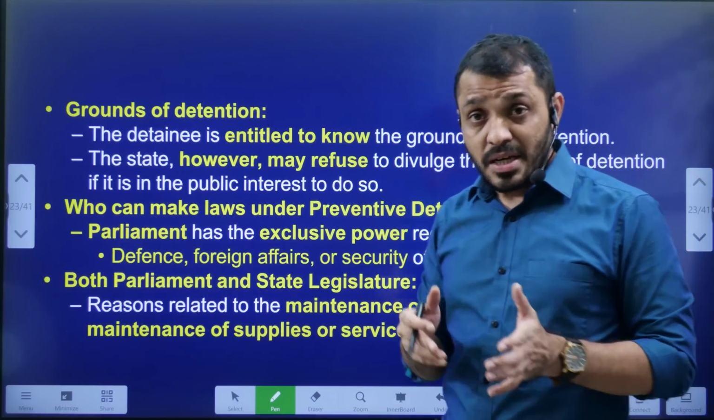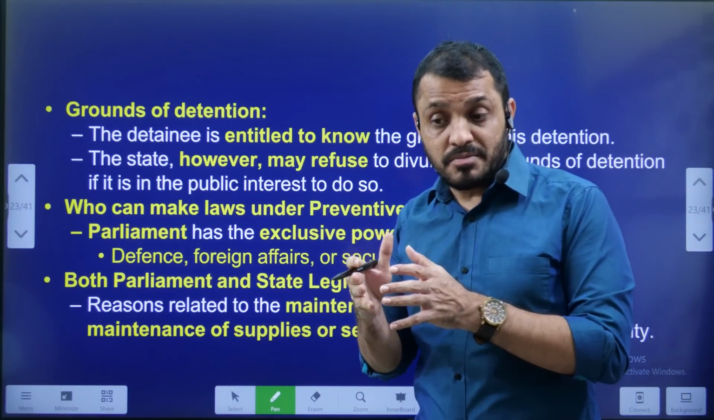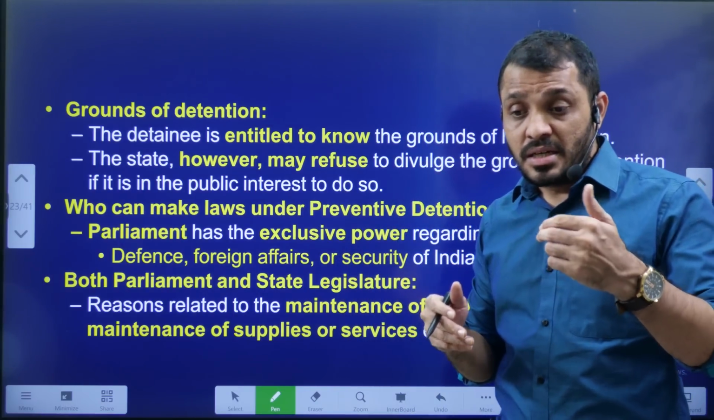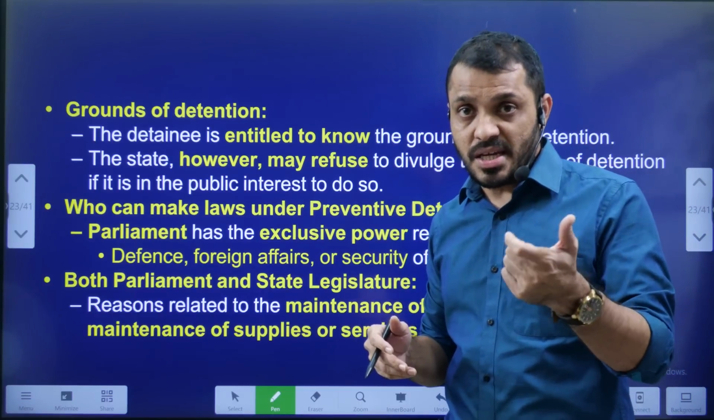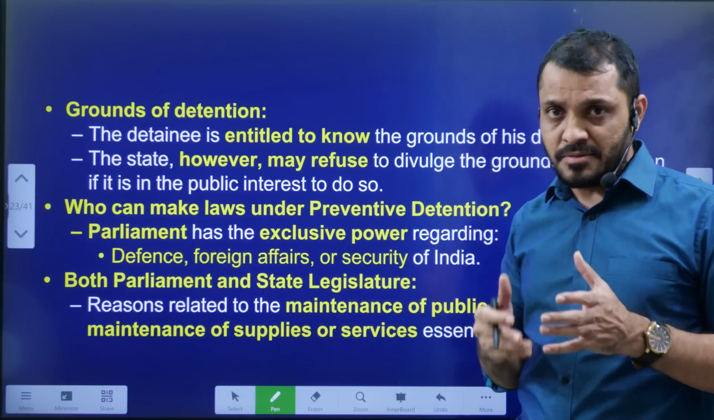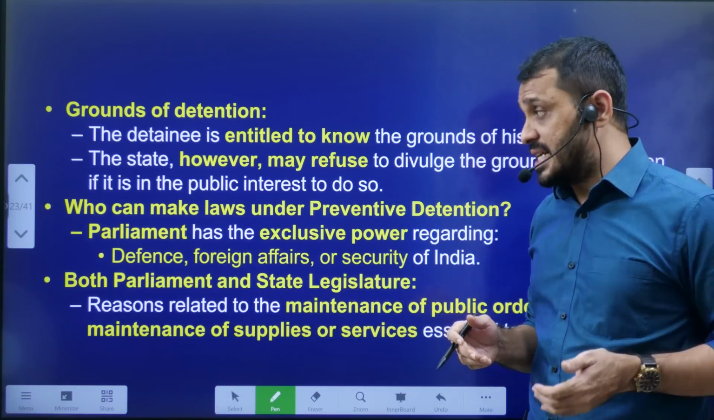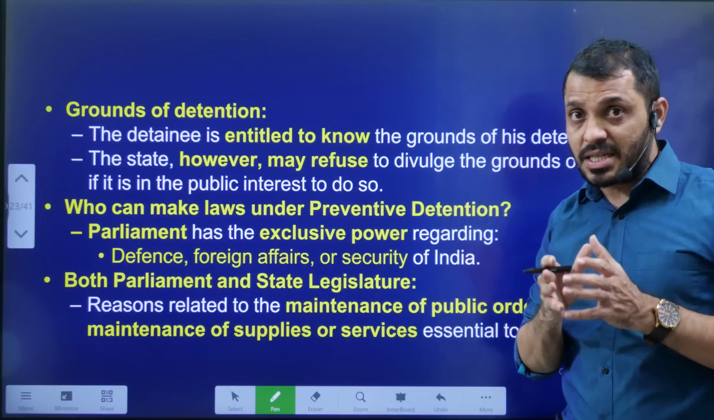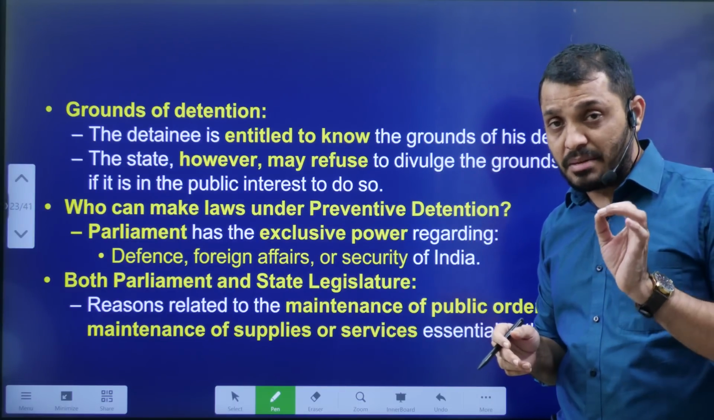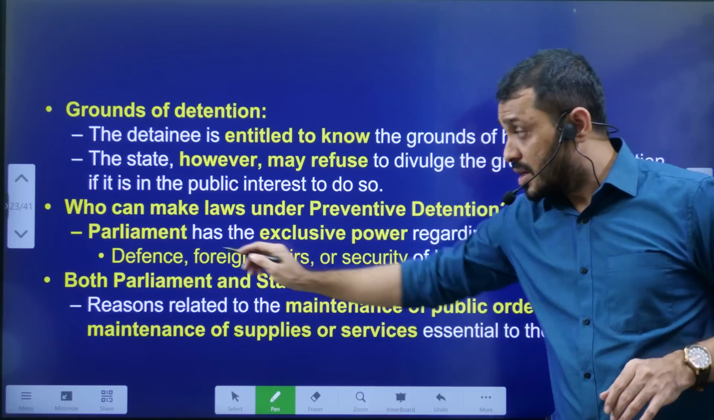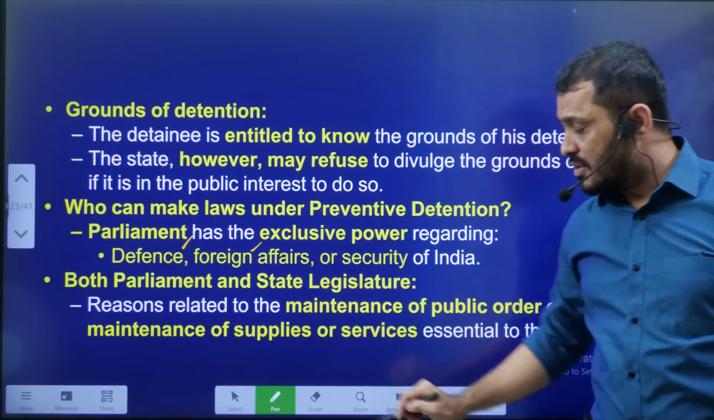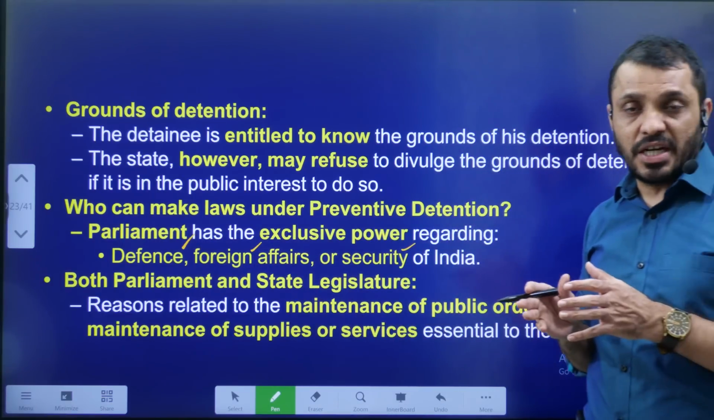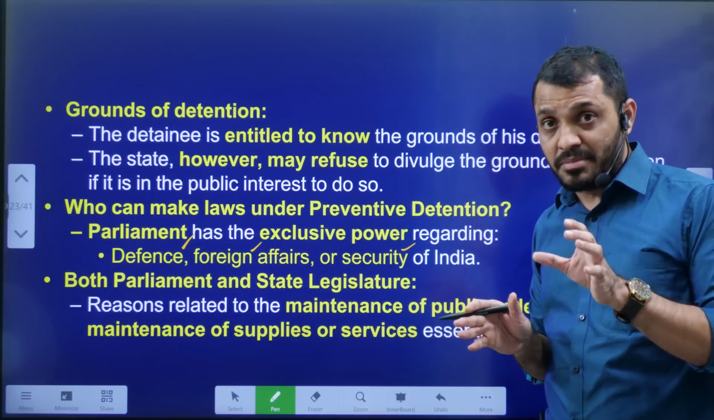But sometimes, if telling the reason would be against the public interest, the state may not tell the reason. That means the government may not tell the reason. On preventive detention, both Parliament as well as the state can make laws. But Parliament can make laws exclusively on subjects related to defense, foreign affairs and security of India. On these areas, only Parliament can make laws.